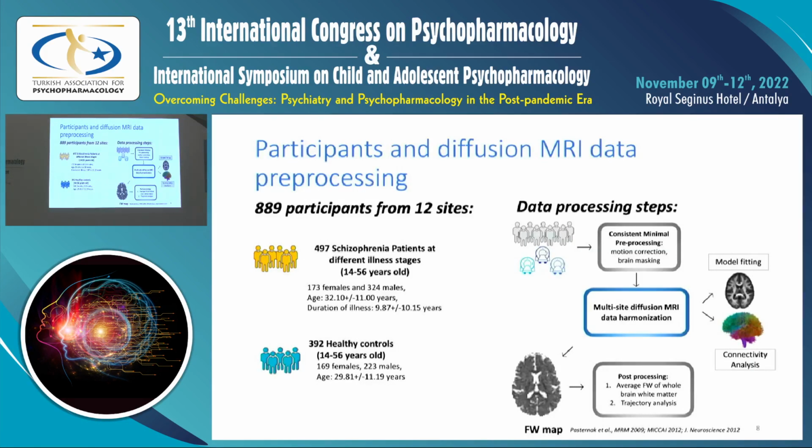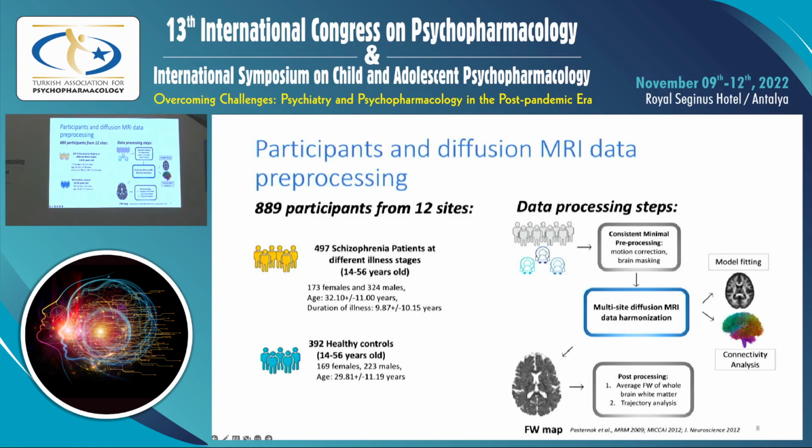Our sample includes the diffusion MRI scans of 889 participants from 12 international sites. All diffusion scans were acquired using 3T scanners. Out of the 889 participants, 497 were diagnosed with schizophrenia across a wide range of illness durations, as shown here. 392 were included as healthy controls. For this study, we tried to include controls whose age and sex distributions matched those of the individuals with schizophrenia as much as possible.